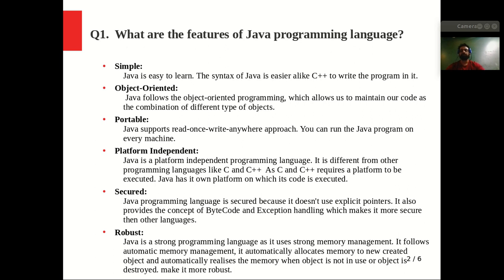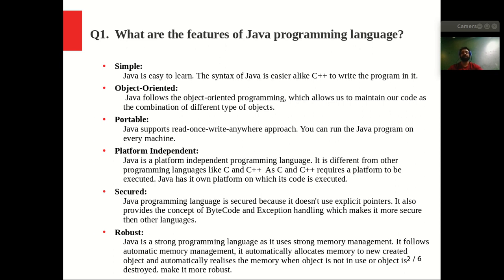The next point is that it is robust. Java is a strong programming language. It has very strong memory management. It follows automatic memory management. So what do we mean by automatic memory management?